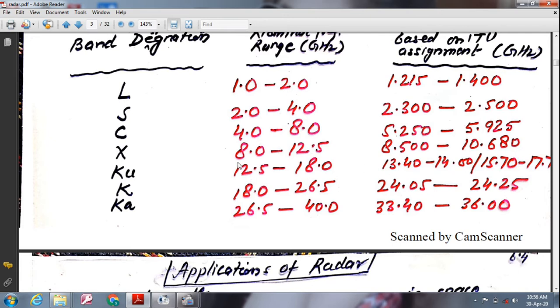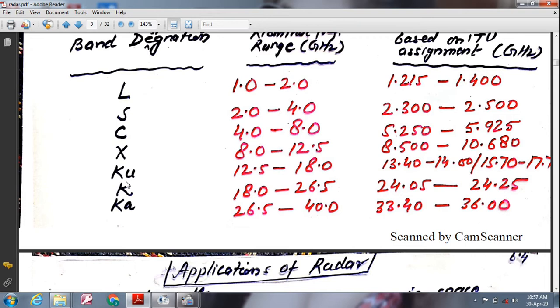Now this X band is normally utilized for the purpose of laboratory experiments. The experiments which we perform in the labs, that generator and all the micro components, are designed only to work at this particular band.